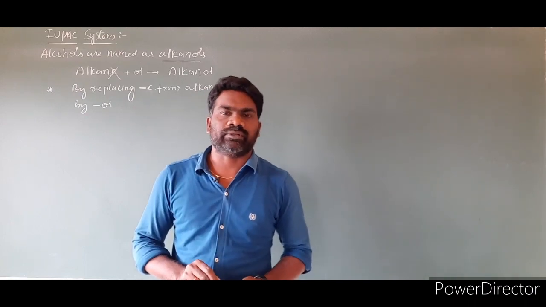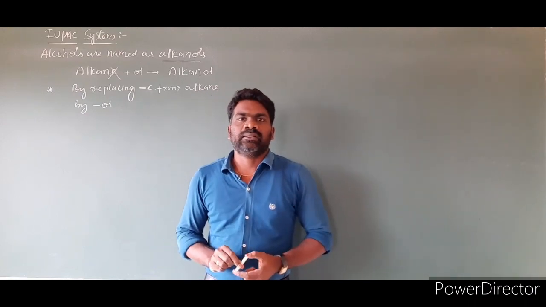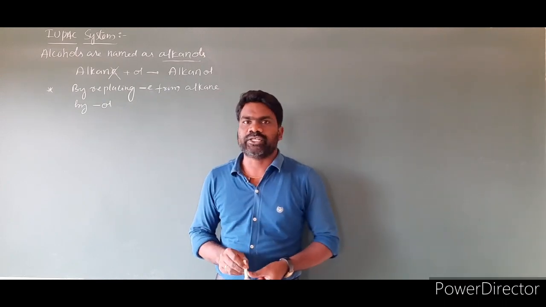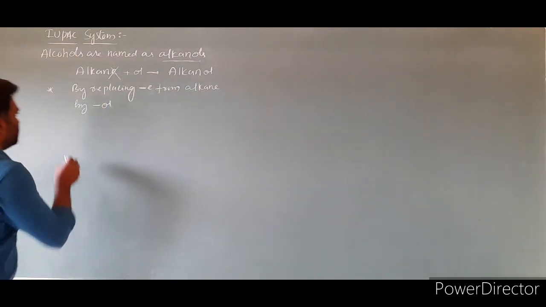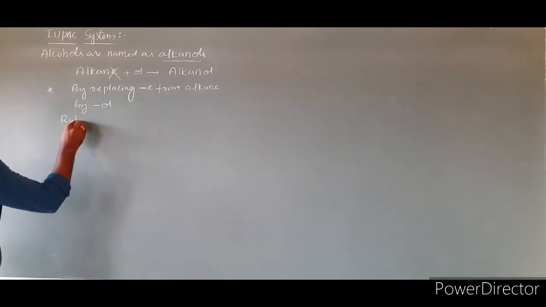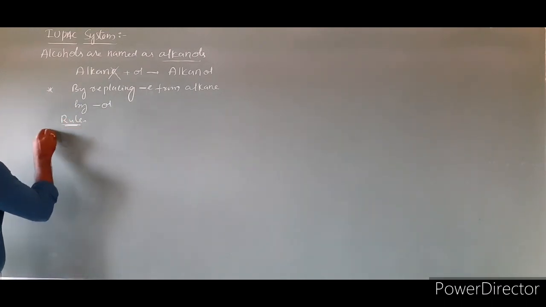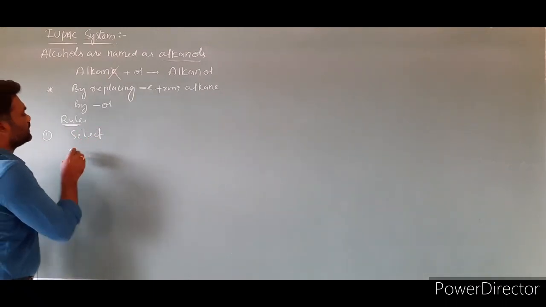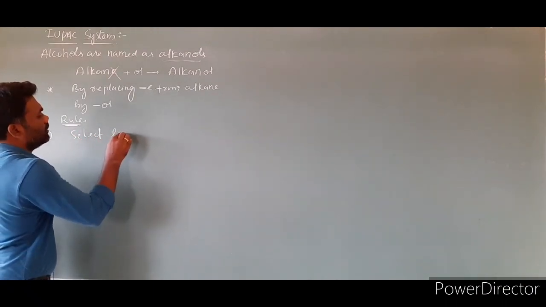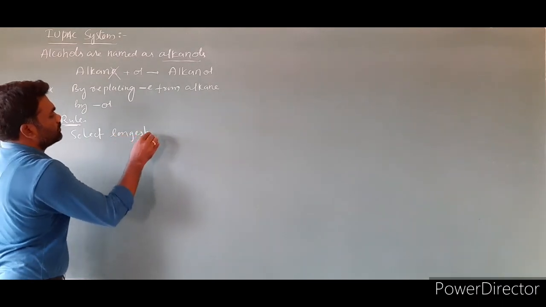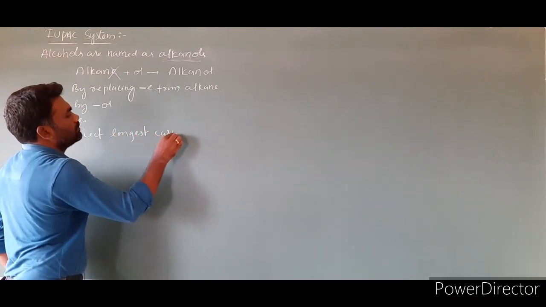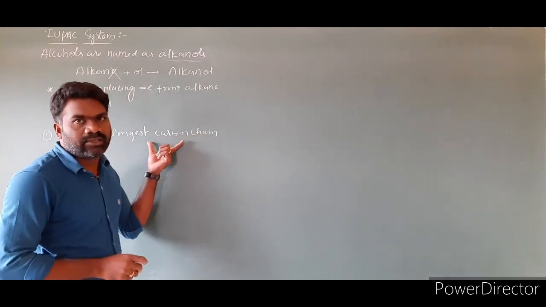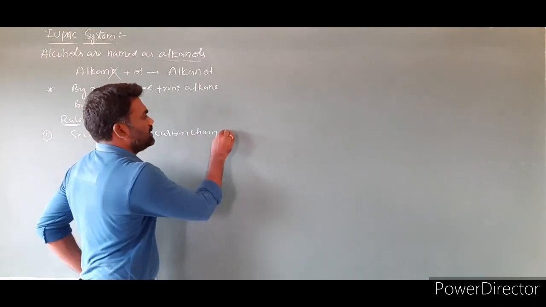Rule number 1. Select the longest continuous carbon chain which contains the functional group. Let us write rule number 1. Rule 1. Select the longest carbon chain. The longest carbon chain is also called the parent chain.